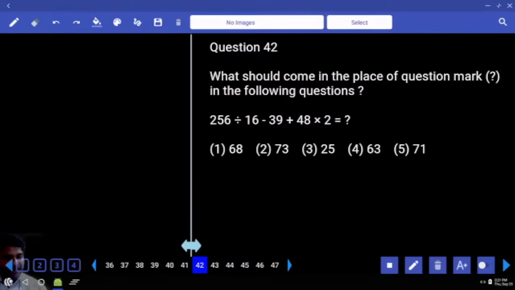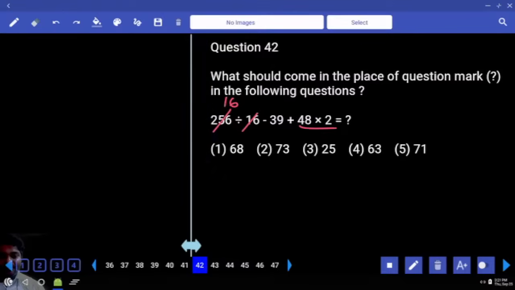Next, x is in right hand side, keep it as it is. 16 times only. 48 2 times. 96 plus 16, 112. From this we have to subtract. Answer ends with, fine. So instead of 39 you subtract 40, add 1 later. Subtract 40, 72, add 1, 73.